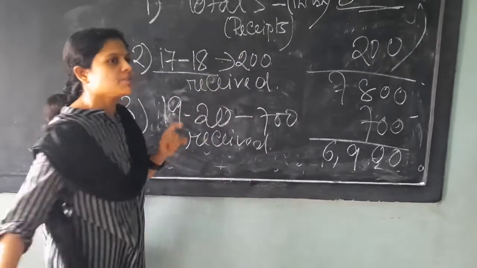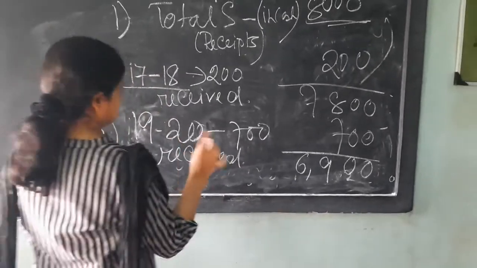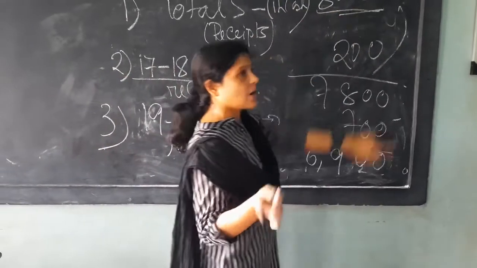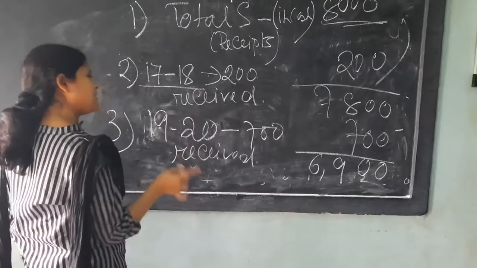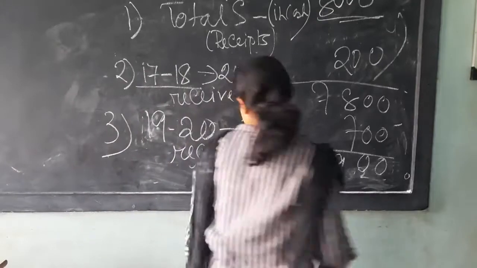First one is not matching because it is the income of the previous year received in this year, which has been included in 8,000. So it should be deducted. Next one, 1920 700 versus the upcoming year received in 700. So that will be deducted.